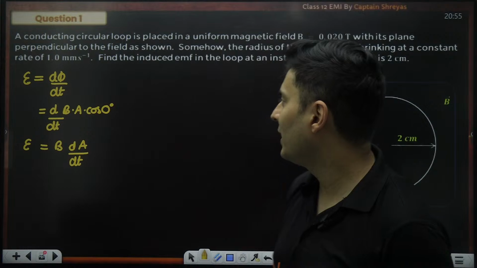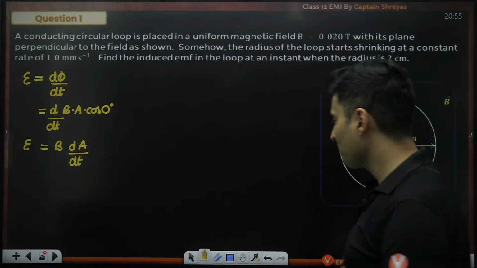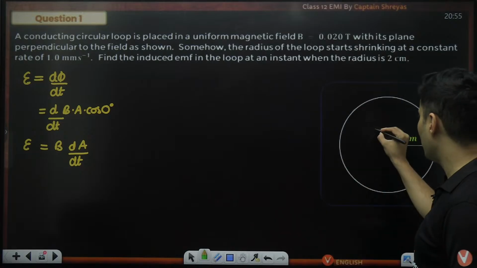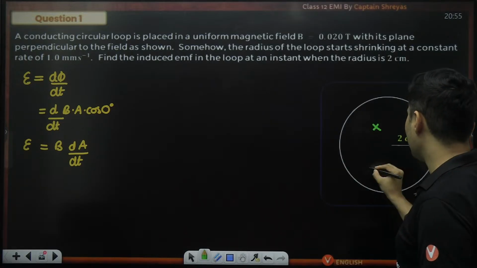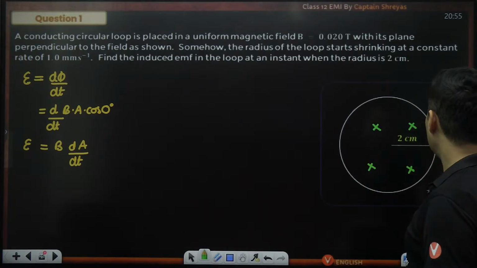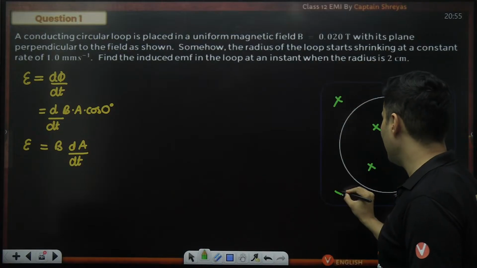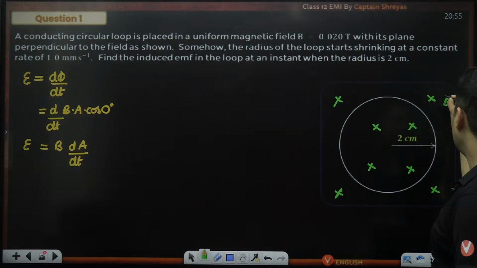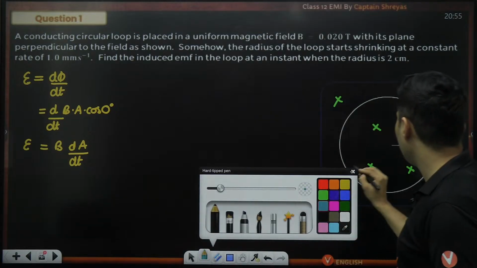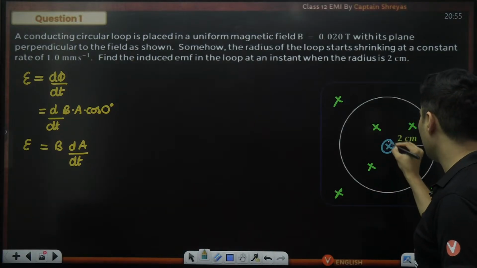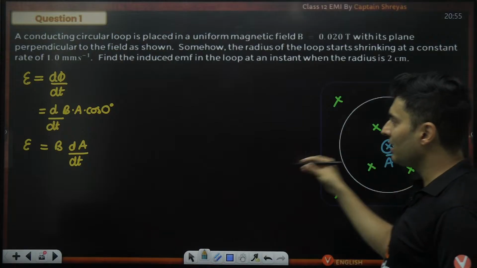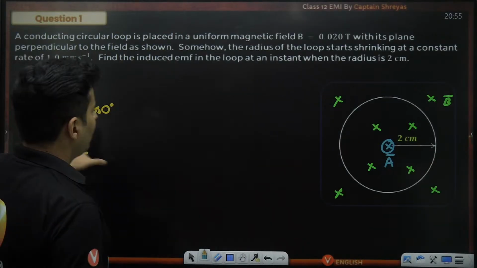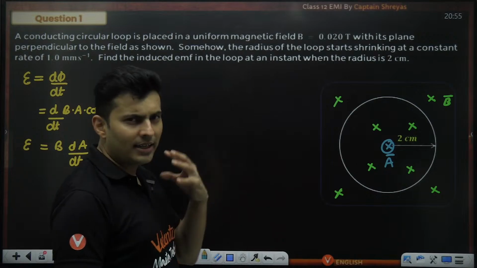But wait a minute. I know the field, but I don't know at what rate the area is changing. By the way, this much part you understood, right? The magnetic field was inside, and even the area vector was in the same direction. That is the only reason why theta was 0. Okay, cool. How do I find the rate of change of area?